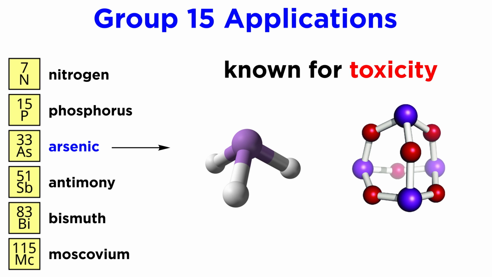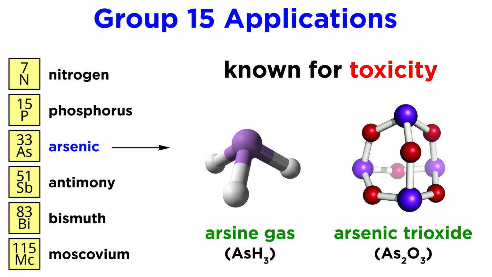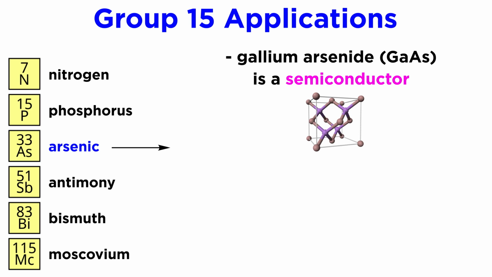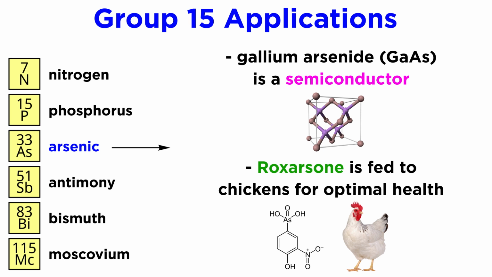Arsenic is most famous for its toxicity, whether in the form of arsine gas or poisonous oxides. This became known through its usage, such as with a pigment used in art and wallpaper in the 1800s, which gave off vapors that could sicken or kill those in the room. Arsenic still has some utility in gallium arsenide, which is a semiconductor. Surprisingly, there is evidence that arsenic is required in very low concentrations for optimal health in chickens, and is thus fed to chickens in the form of roxarsone. This may even be the case for optimal metabolic function in humans.